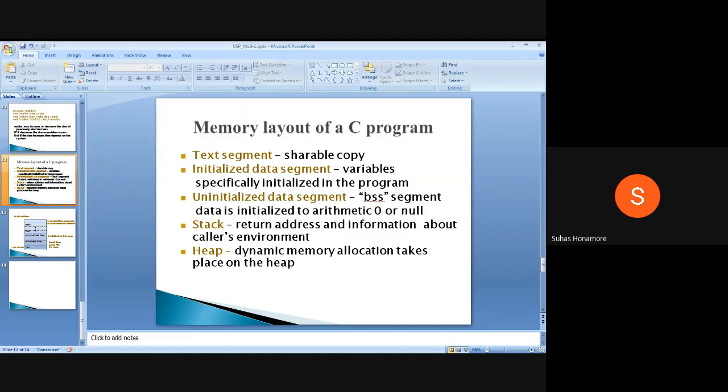Can anyone tell what is text segment? Quickly respond, some of you.